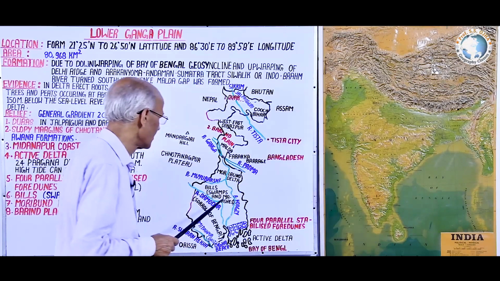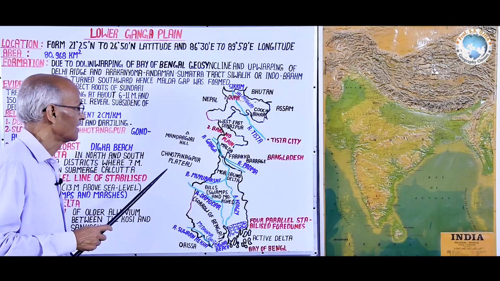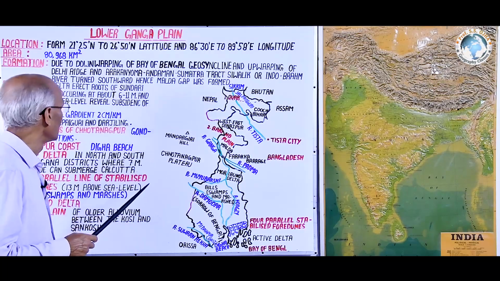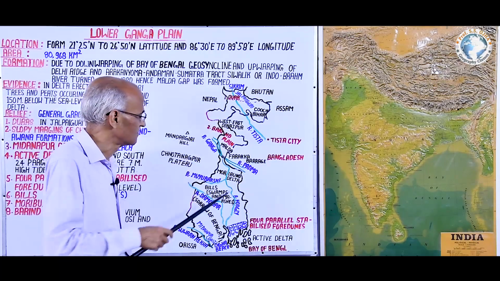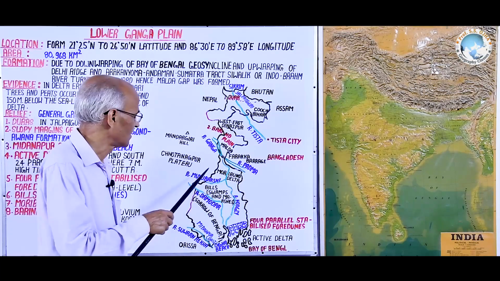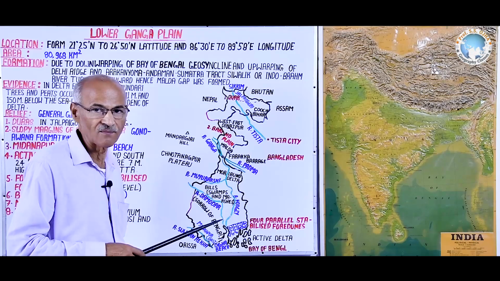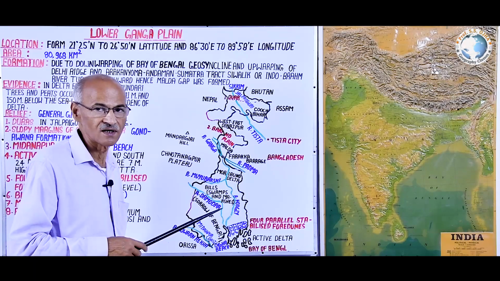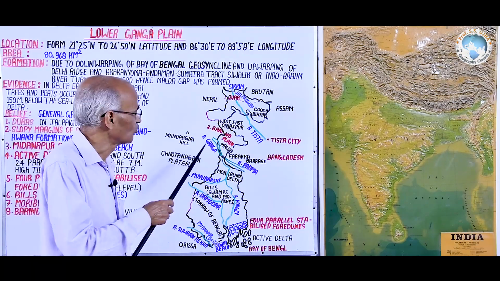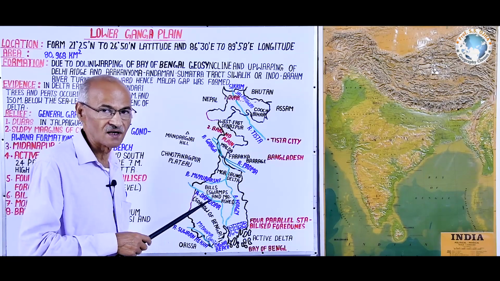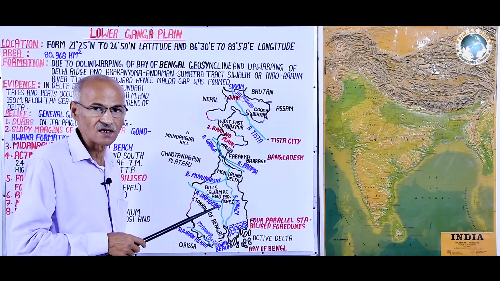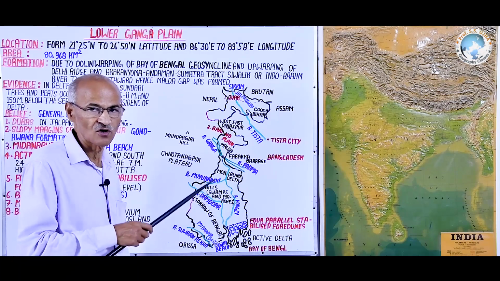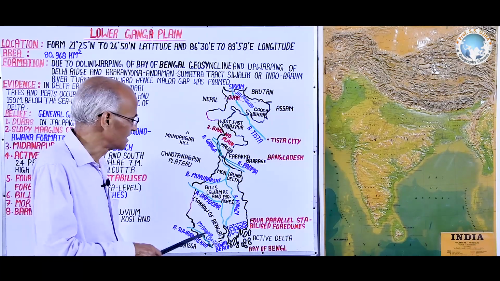Thus, this is about the lower Ganga plain, mostly West Bengal, and if you have this base map in your mind, it will help you in studying the lower Ganga plain, its landscape, especially agriculture, settlement, population distribution, railroad transport network, drainage, everything. This will help you as a base map to study the agroclimatic regions of the lower Ganga plain and its regional planning.